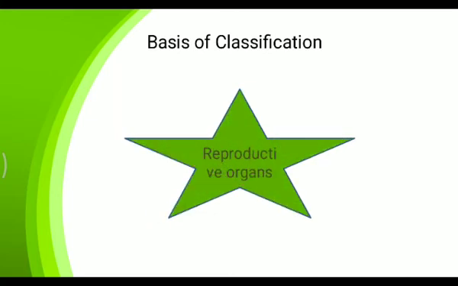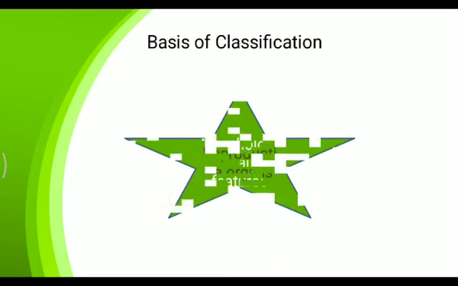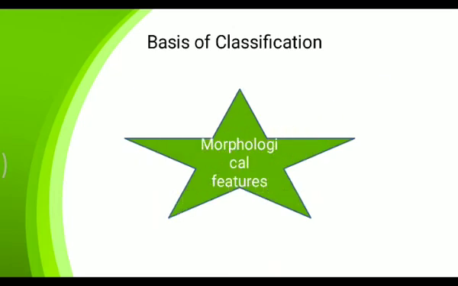Reproductive organ. So how do they reproduce? In the kingdom Animalia, while classification, this aspect is important. How do they reproduce? Whether they are oviparous, viviparous, and so on. So that is also the basis of classification. And many other morphological features also make the basis of classification.